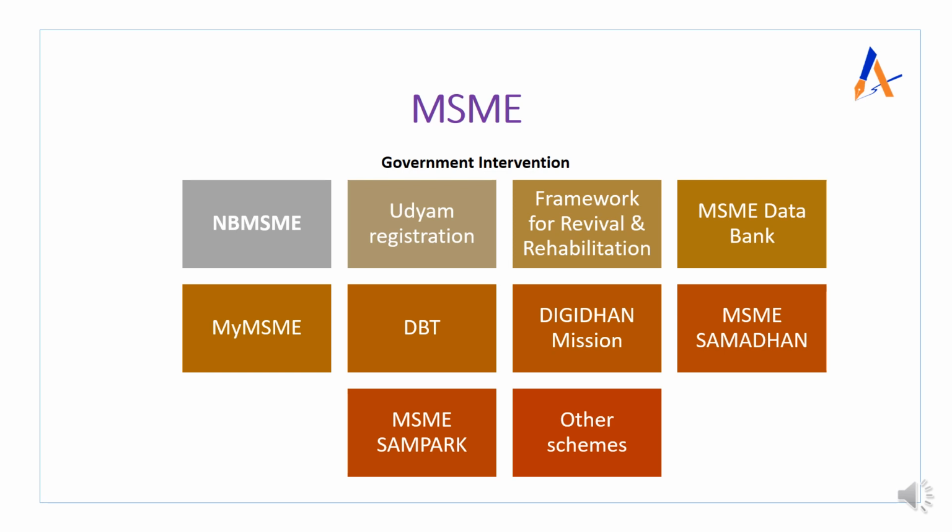Then there are other schemes like MSME Sambandh, where the procurement by the central government or central departments and PSUs is monitored, and it enables sharing the list of required products and services from MSMEs. Now this component has been added in the GeM portal, that a certain percentage you have to procure from MSMEs. So that is how the government is promoting. Other schemes include ASPIRE, Credit Guarantee Scheme, Credit Linked Capital Subsidy Scheme, and the Zero Defect Zero Effect model. So there are many steps which the government has taken from time to time in order to promote MSMEs.